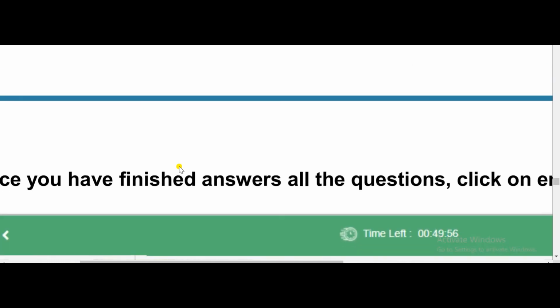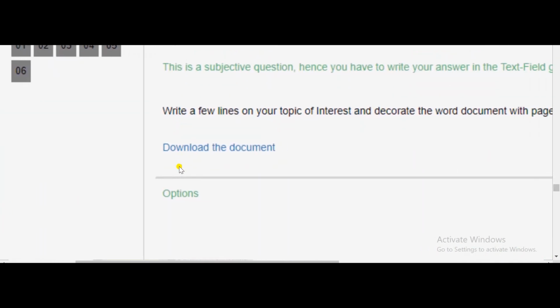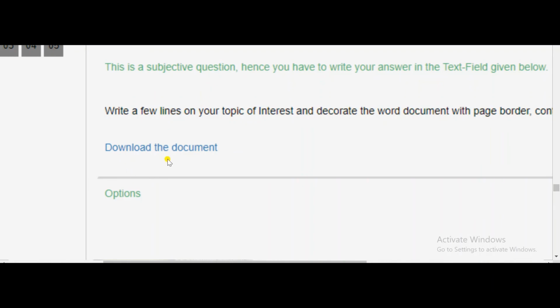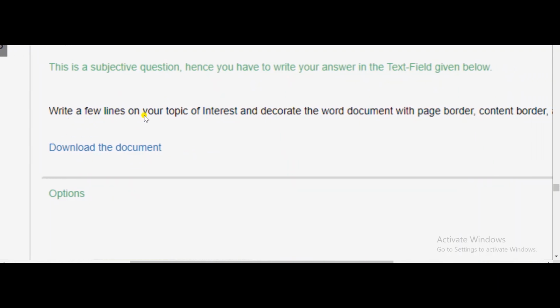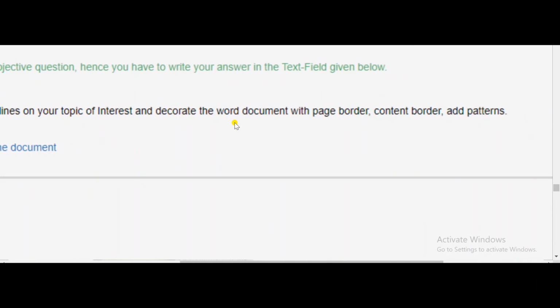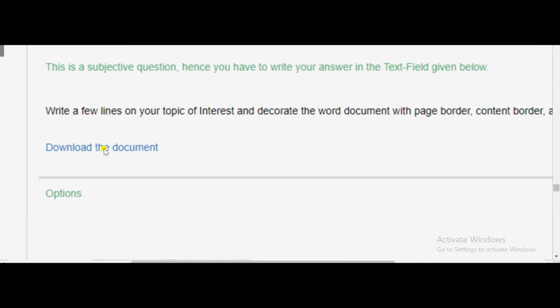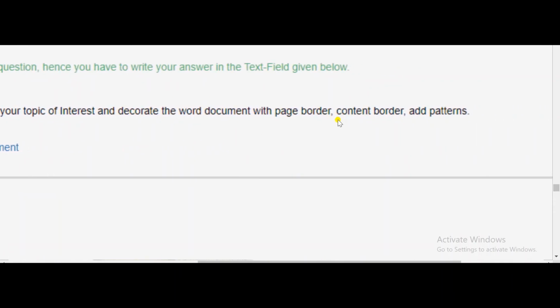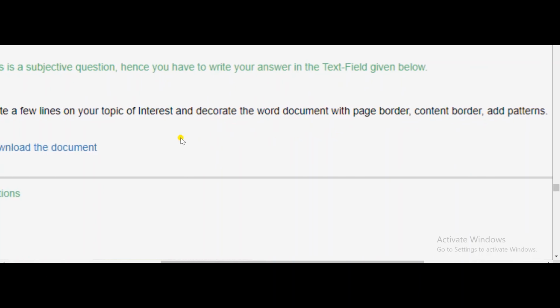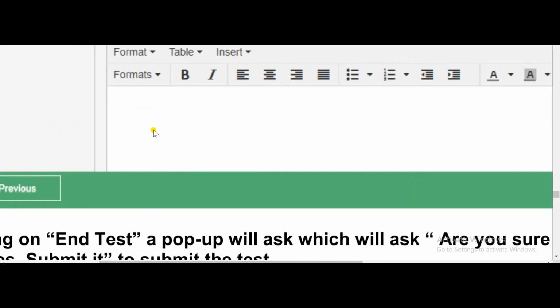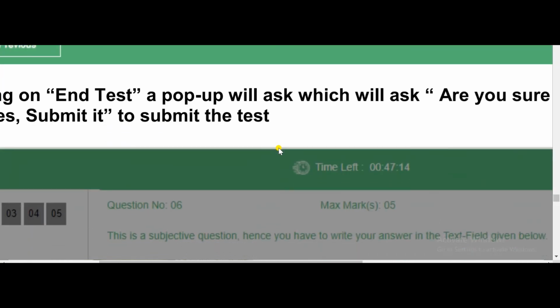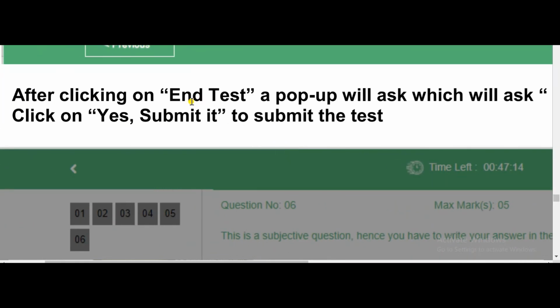Then when you have finished all the questions, see here, suppose this is an MS Word question. Here they have written, write a few lines on your topic of interest and decorate the Word document with page border, content border, add pattern. So you need to download the document, then see what is mentioned there, what page border they have mentioned, what content border and patterns. You need to complete all the things and type it here in the text box, and here you need to give the formats, bold, italics, alignment, accordingly which they have used. Then after completing all the questions, you need to click on end test.